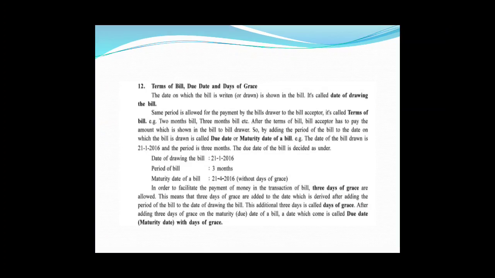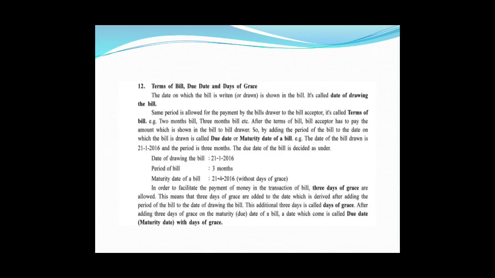For example, the date of bill drawn is 21/1/2016 and the period is 3 months. The due date of bill is decided as under: date of drawing 21/1/2016 plus 3 months, so 21/4/2016 will be the maturity date, but this maturity date is called without days of grace.